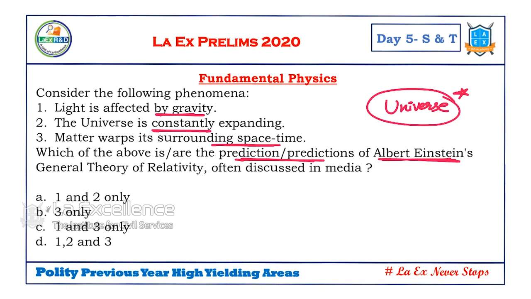So here, what are the predictions of Albert Einstein? Light affected by gravity. This is called the general theory of relativity. The universe constantly expanding is not said under this theory, but matter warps space and time is said under this. So 1 and 3, answer is C. Anyway, you have all these questions with answers, so you need not worry about them. I am not explaining certain answers because we are understanding how the question comes. We are not specifically looking into the answers.